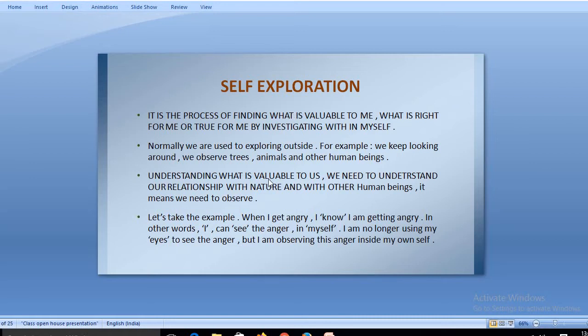If I talk about what is valuable to you, definitely you are going to judge, or you are going to take out the true value in the relationship between a human being and a human being, or a person and a person, or a person and nature. Because a person always extracts things from nature, he never returns things to nature. Nature always nurtures the person. Similarly, we used to value things by the time we start judging person to person relationships.